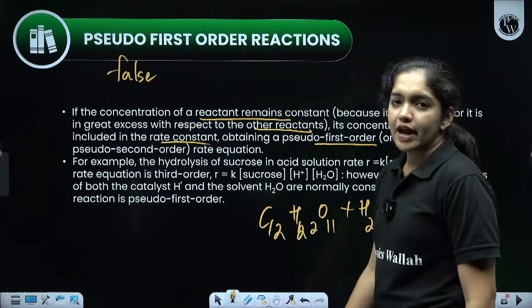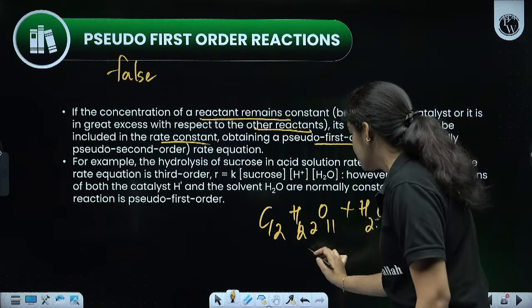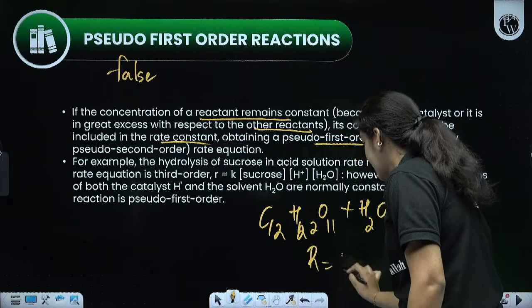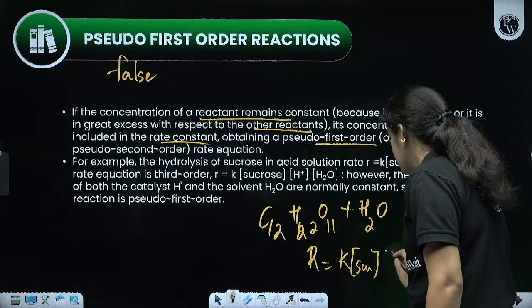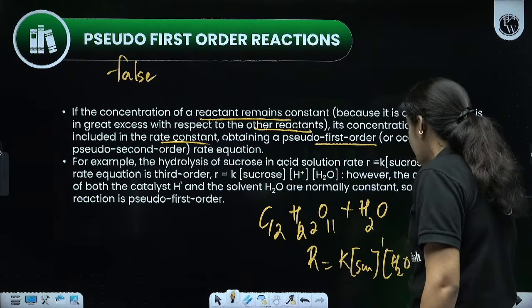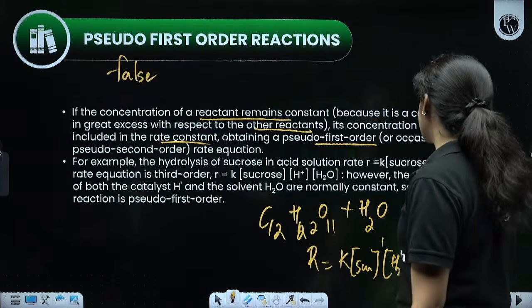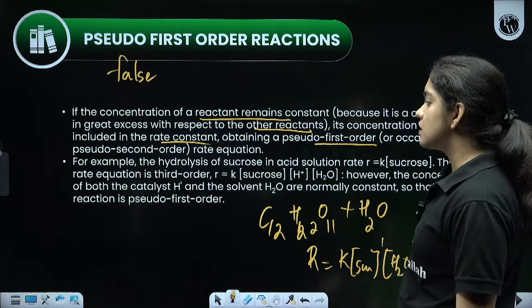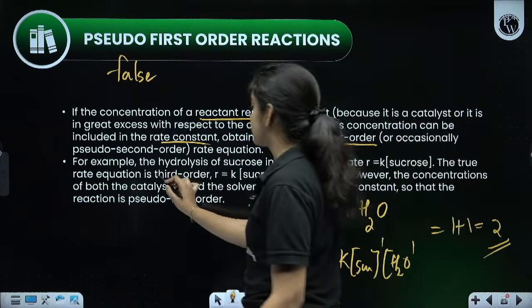So we will write, what is the rate of the reaction? Order. We can calculate the rate is equal to K into concentration of sucrose, concentration of water. Power term, that means 1 plus 1. Sucrose, rate of the reaction is third order? It seems to be what? Second order reaction only. Not third order, second order.